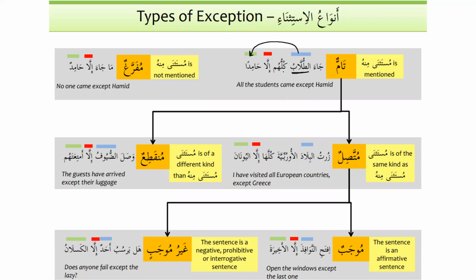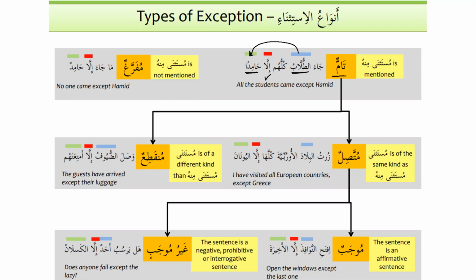So there are 2 things that we need to notice. Number 1, tullab are mentioned and Hamid is also a student. So that means they belong to the same category, right? Tullab and Hamid belong to the same category. So whenever in the sentence, mustathna minhu and mustathna, or the one that has been excluded, are of the same category, then the sentence, or the kalam, or the speech, is called tamun. It is called tamun.